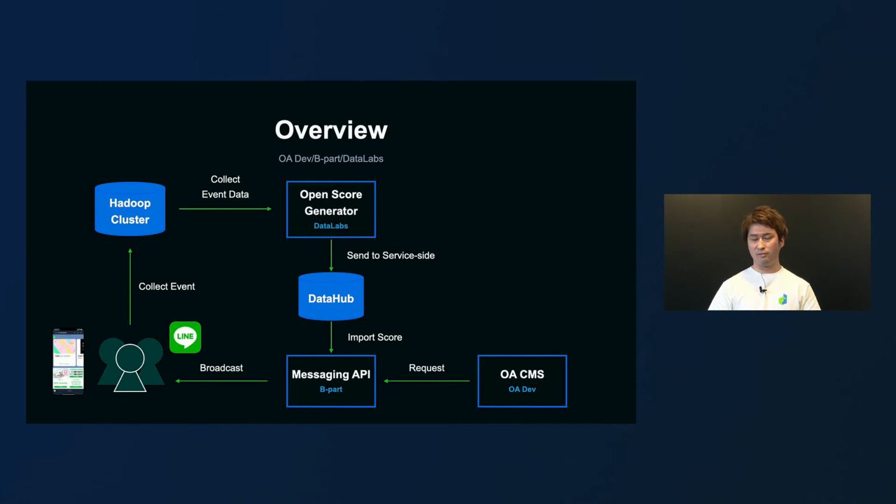First, OA-Dev that develops OA-CMS, which is a management tool used by OA message operators. Second, Bpart, a group that develops messaging API, which sends messages based on the request from OA-CMS. Third, our team Data Labs that develops Open Score Generator. Internally, we call this entire system Open Score Targeting.